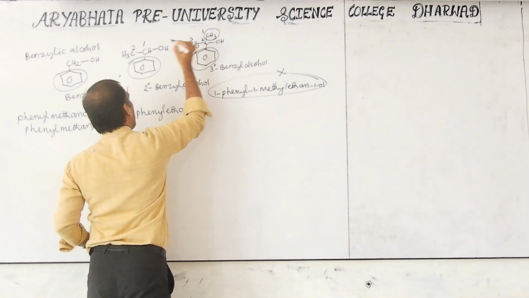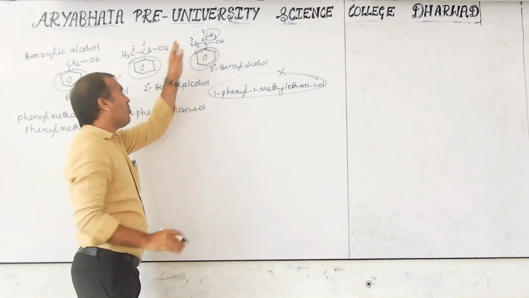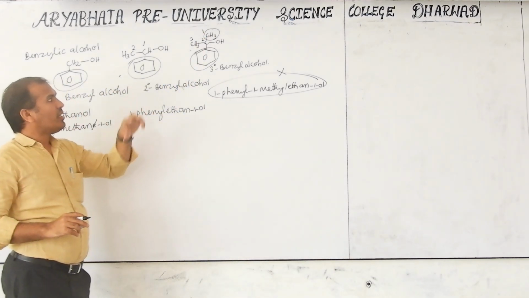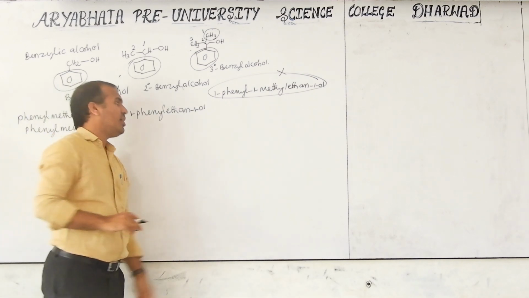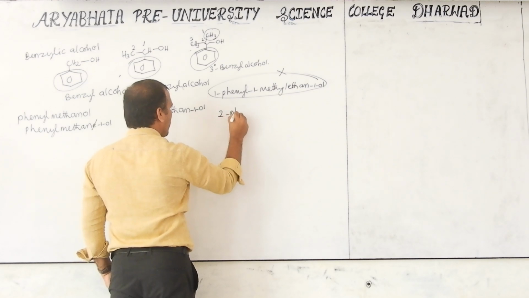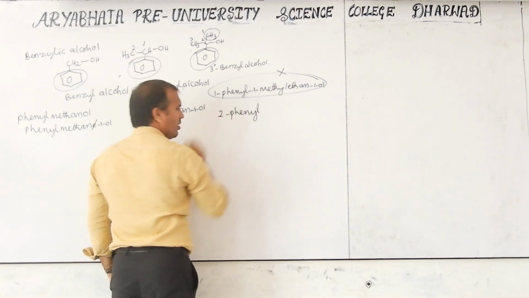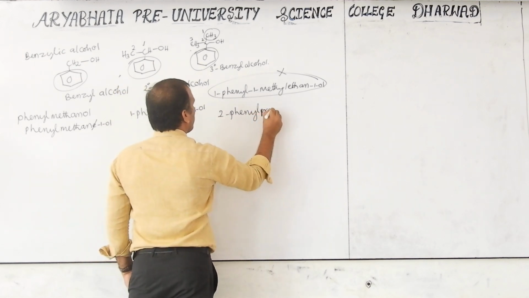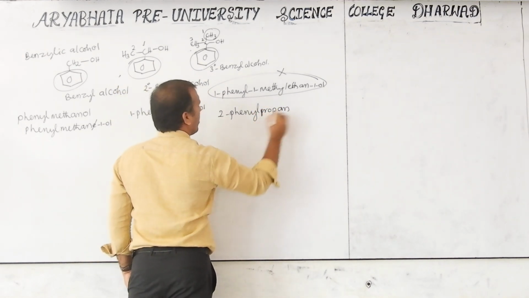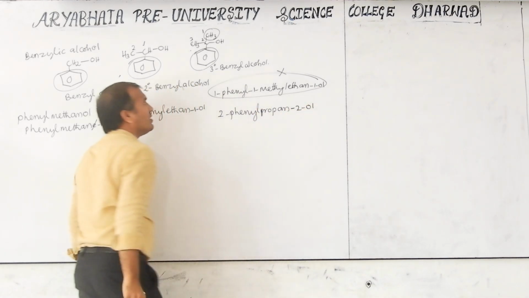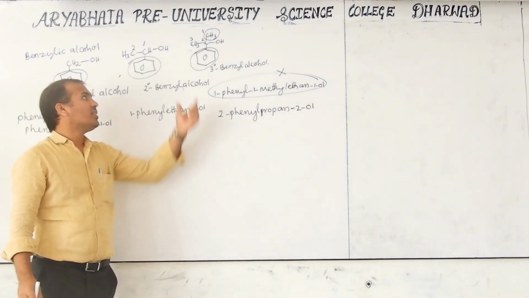Otherwise, like this also it can be 1, 2, 3, no problem, because now 3 is the longest principal carbon chain. Then the correct one is second position phenyl, 2-phenyl. Second position phenyl group is 2-phenyl propane. E should be removed and 2-ol. This is the correct name of this compound.